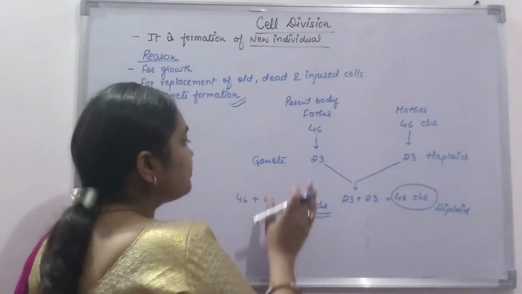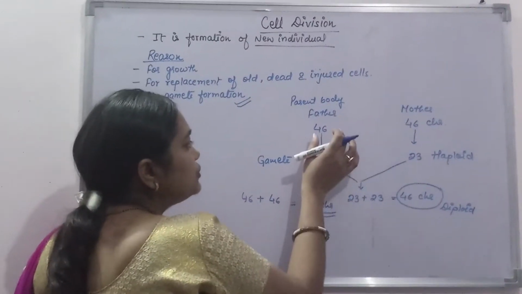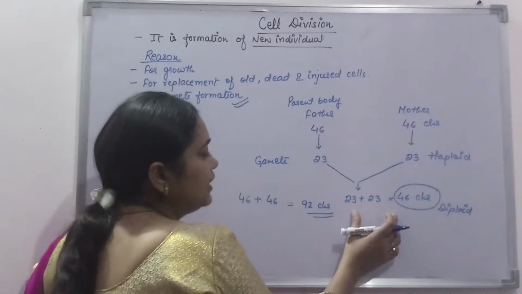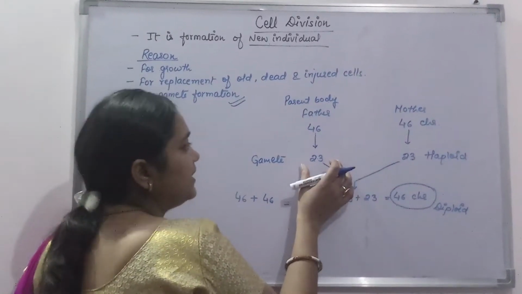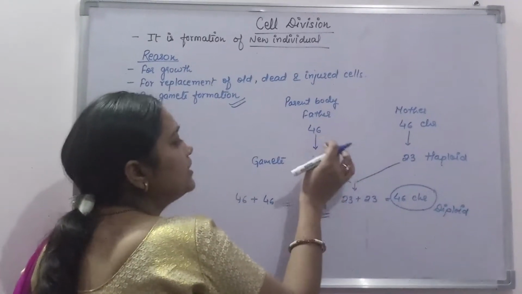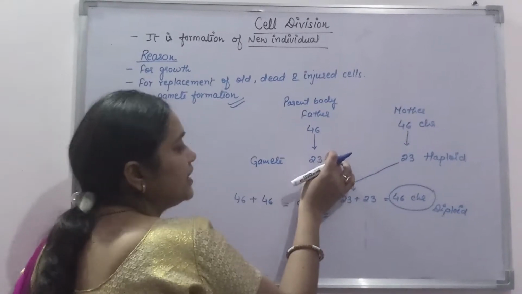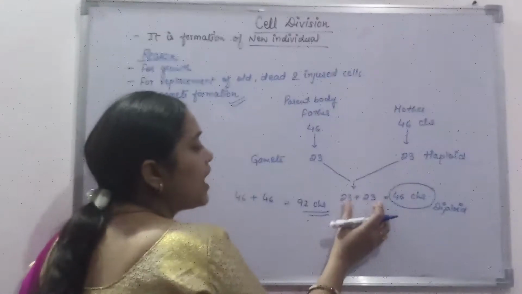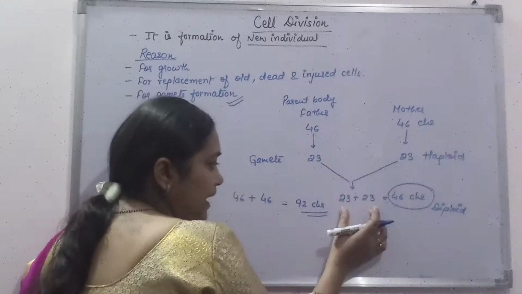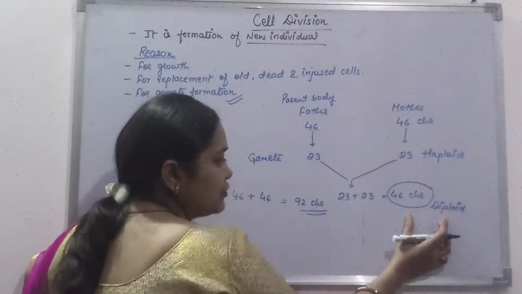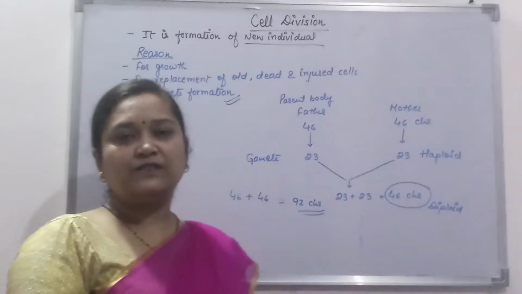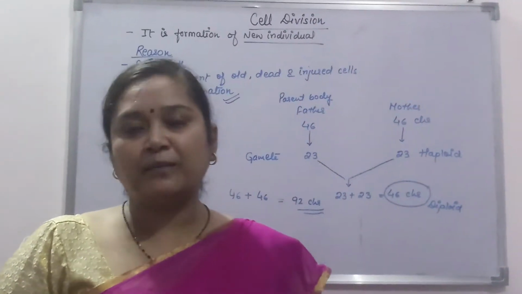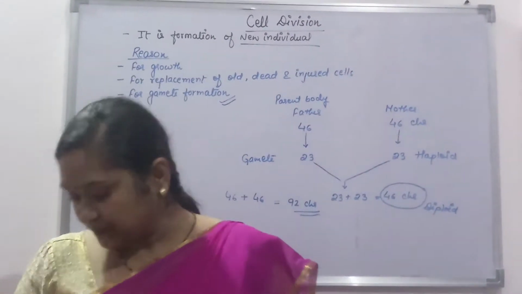So to produce a new individual, it is necessary that the chromosome number should get reduced to half, so that when the two halves combine together, they will produce a diploid organism. This is how gamete formation takes place.